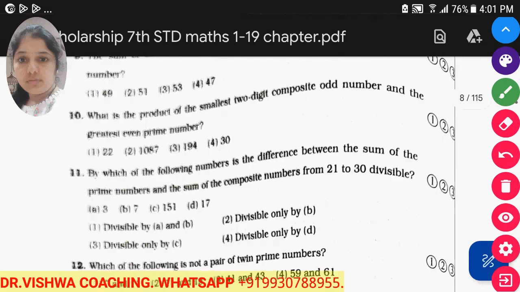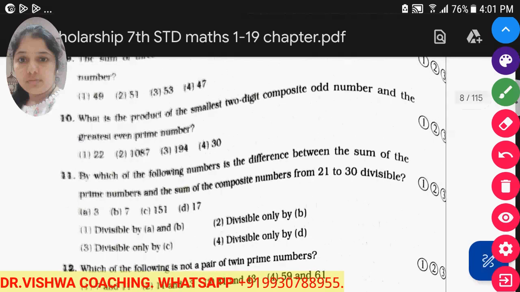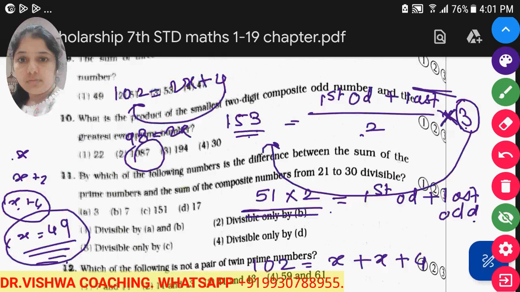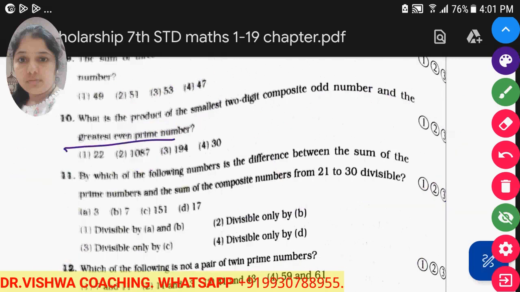The greatest even prime number is 2 only, because all the other prime numbers are odd. And the smallest two-digit composite number, I think it is 10.